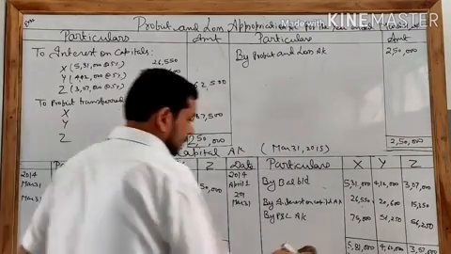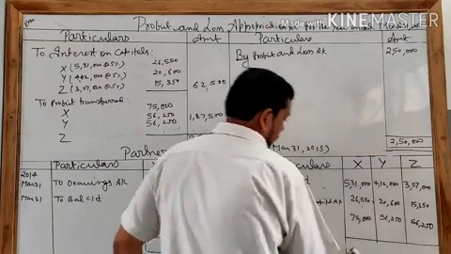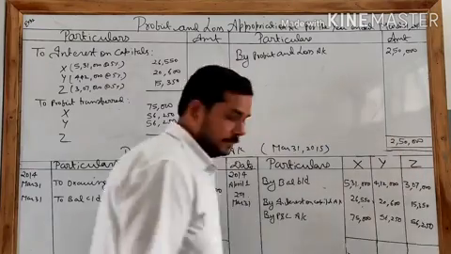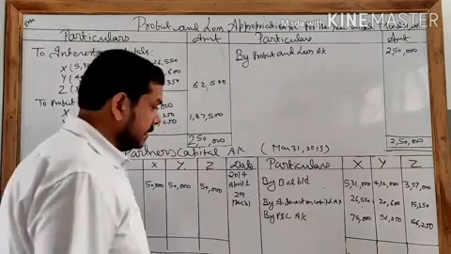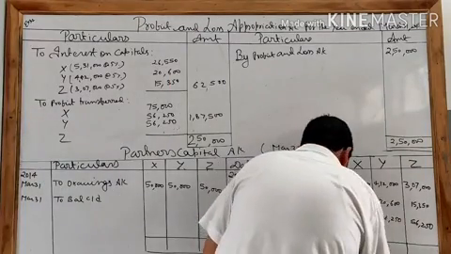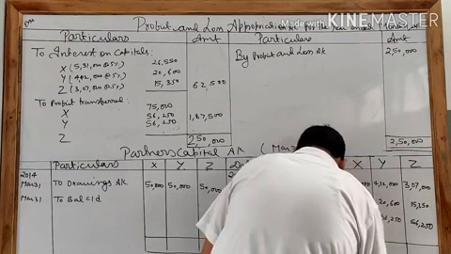Clear? Now see what is the total coming. For X it is 6,32,550.